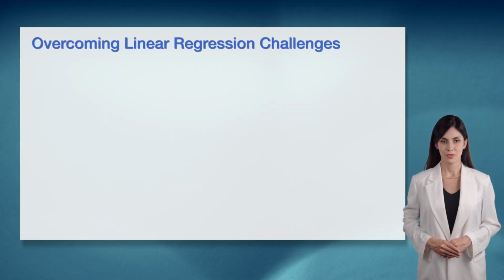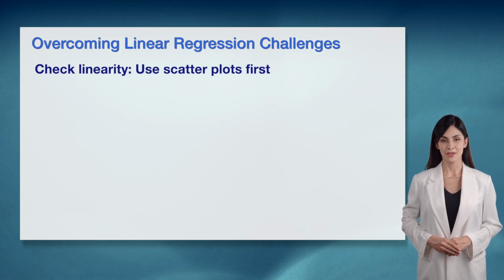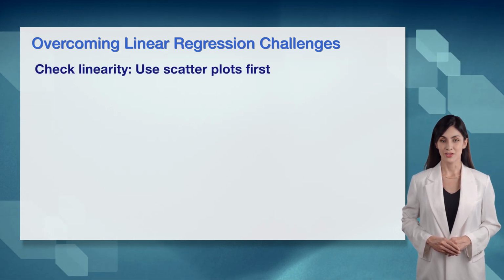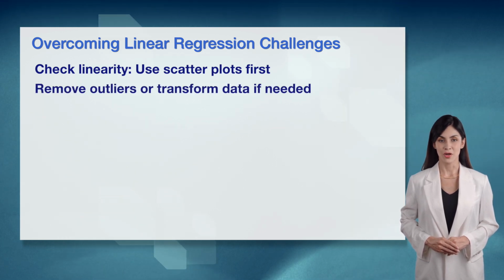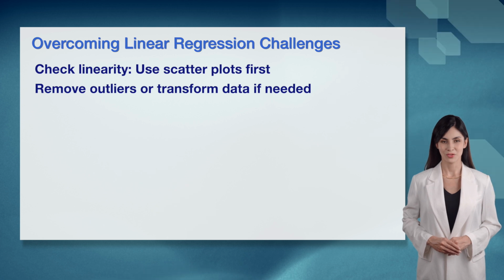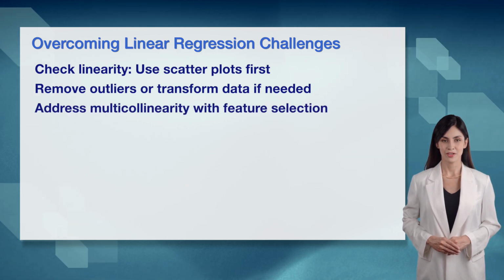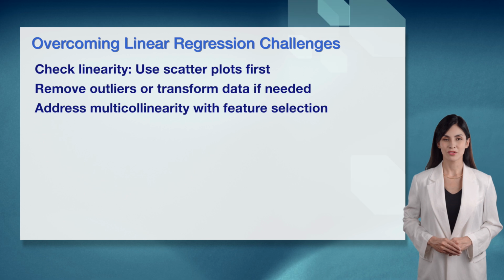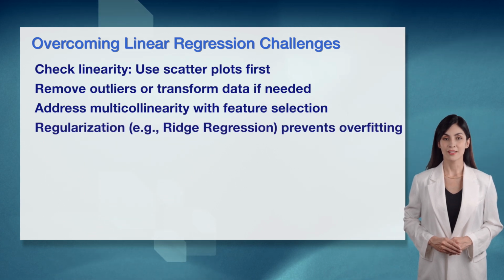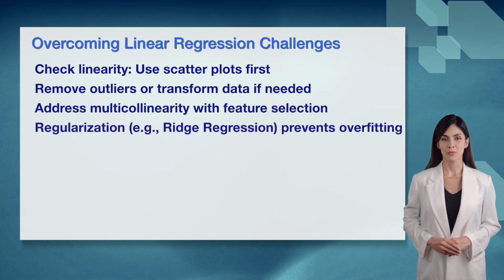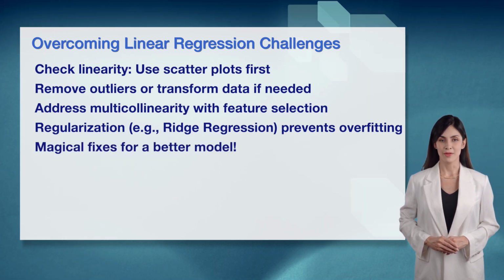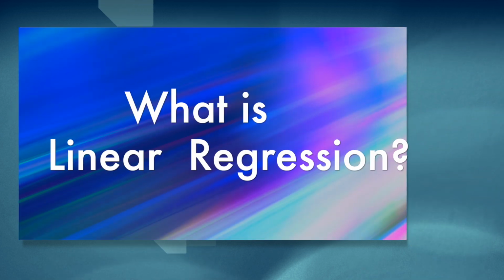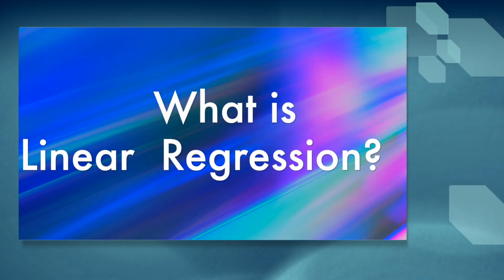Let's overcome linear regression challenges, and I'm so thrilled to share these fixes. First, check for linearity using scatter plots to ensure the data fits a straight line before proceeding. Remove outliers or transform the data, like using logarithms, to reduce their impact on the model. Address multicollinearity by using feature selection to pick only the most relevant predictors, avoiding overlap. Use regularization techniques, like ridge regression, to prevent overfitting by keeping the model simpler. These are magical fixes for a better model. I'm so excited to apply them.